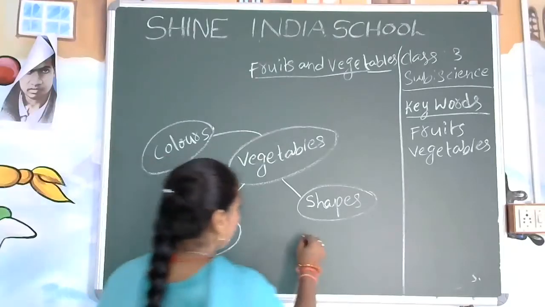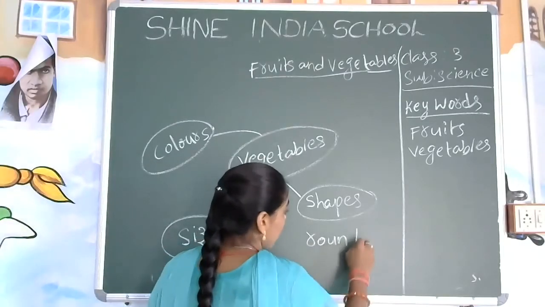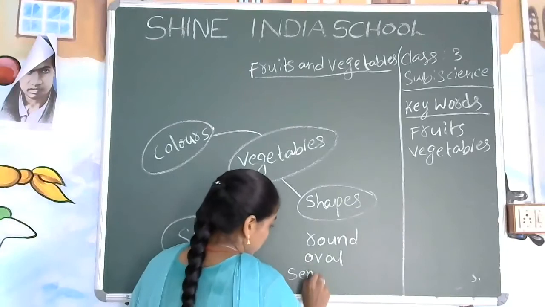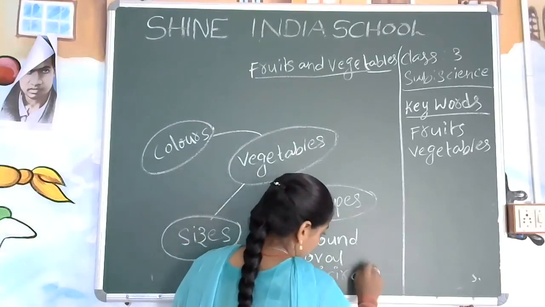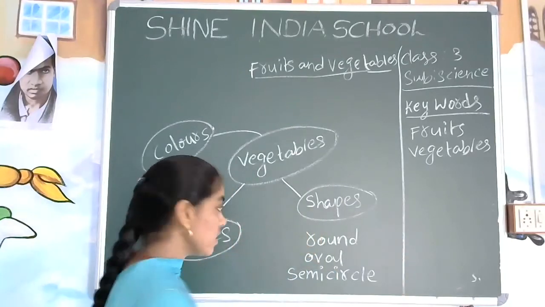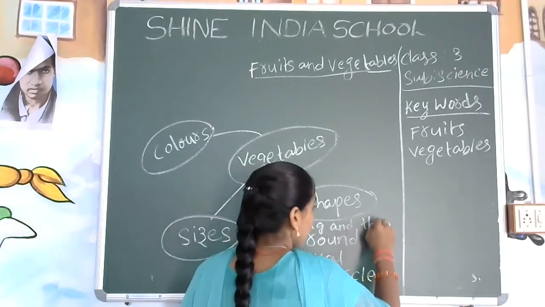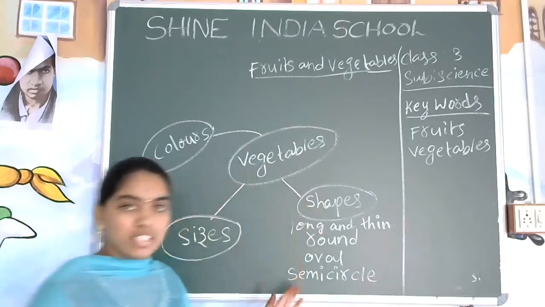Yes, most of them are round. Some are oval. Yes, sir. Some are semicircular. Okay, some are long and thin. Yes, these are the shapes of the vegetables.